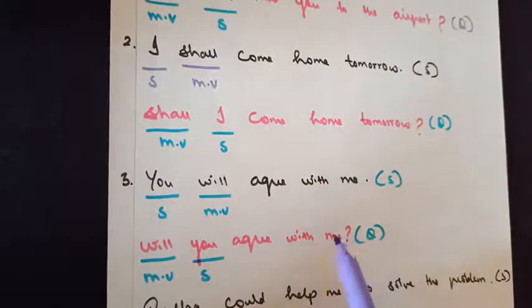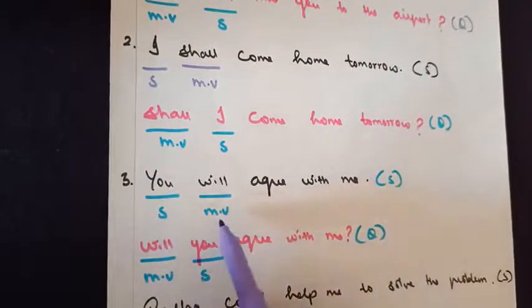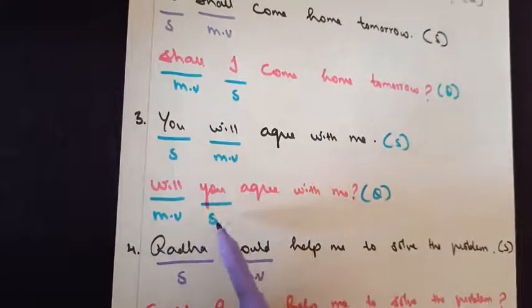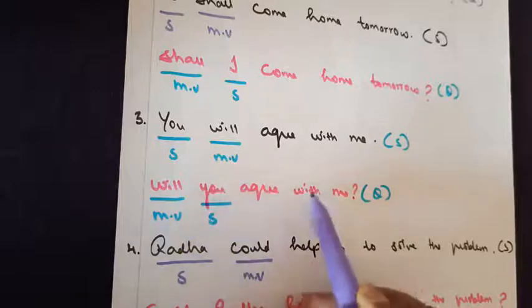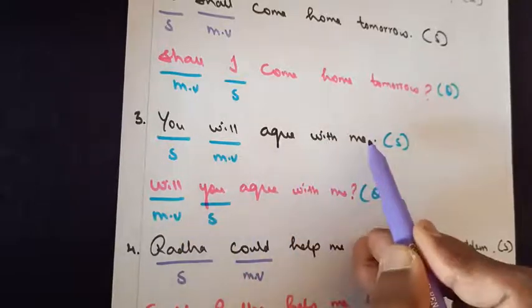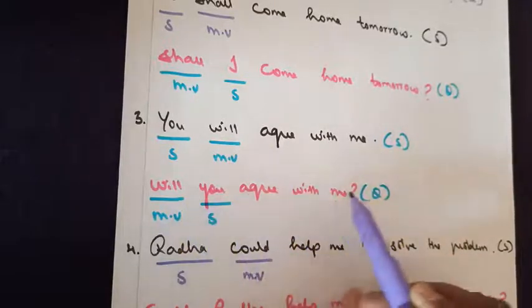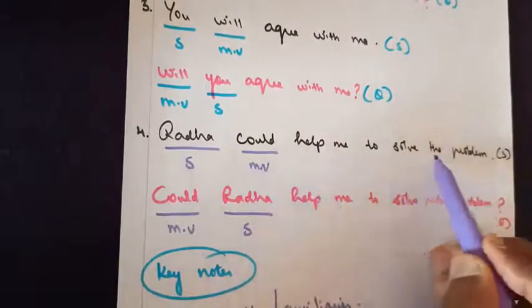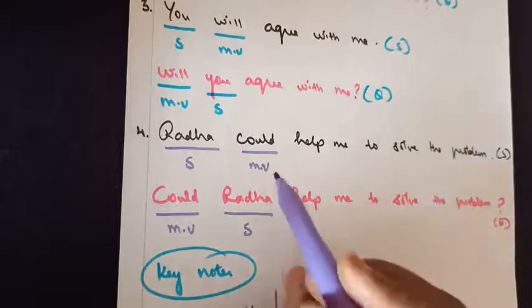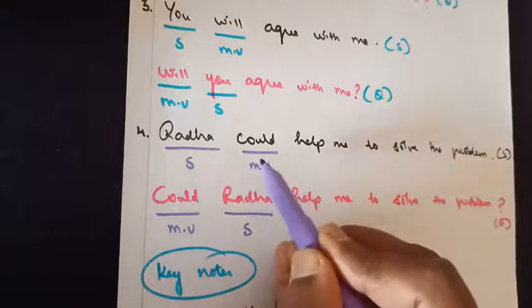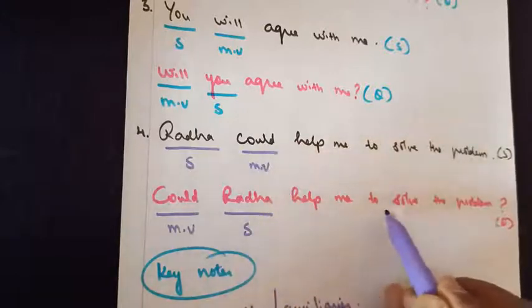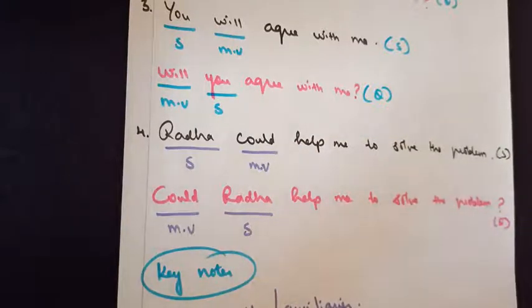You will agree with me is a statement. Subject followed by modal verb. How to form a question? Modal verb followed by subject. Will you agree with me? You will agree with me is the statement. Will you agree with me is a question. The next one, Radha could help me to solve the problem is a statement. How to convert it into a question? Could is a modal verb. Could Radha help me to solve the problem? End with a question mark.